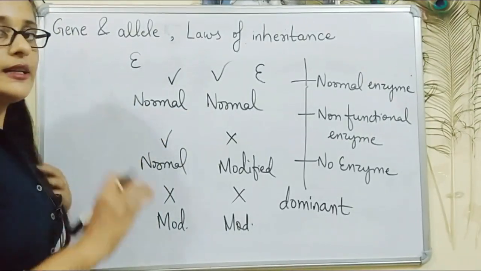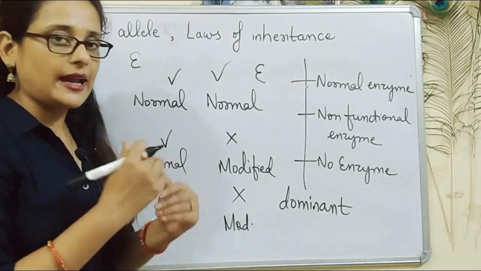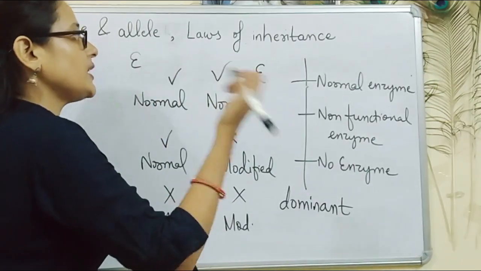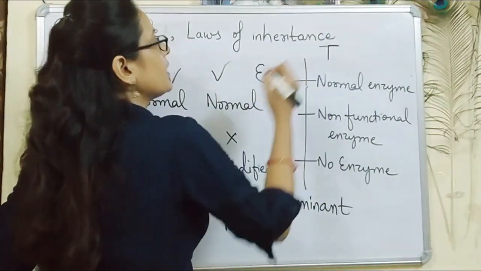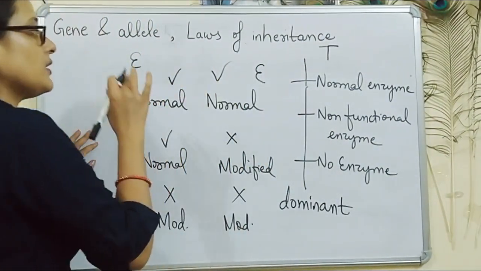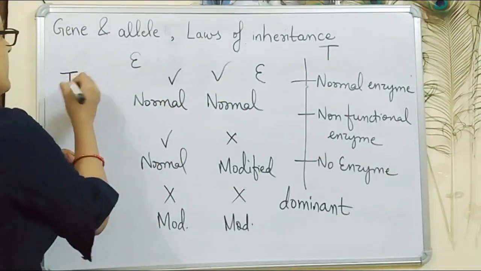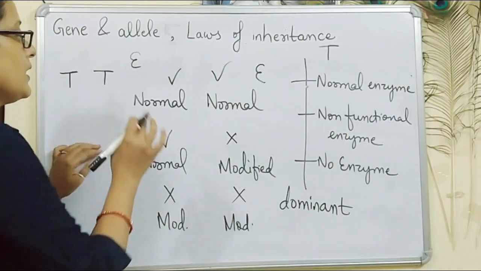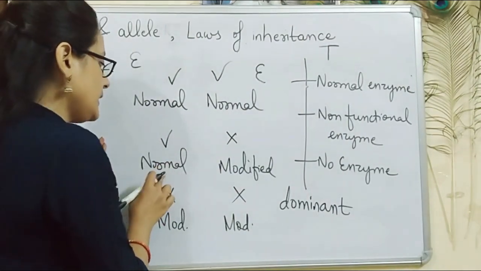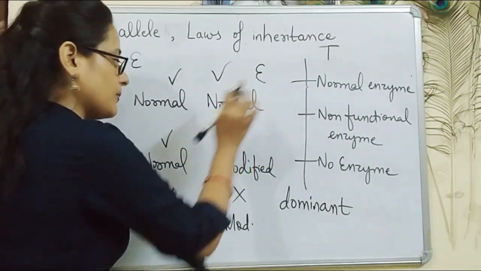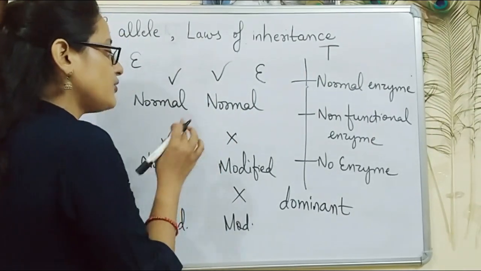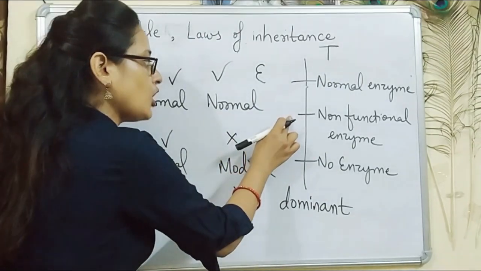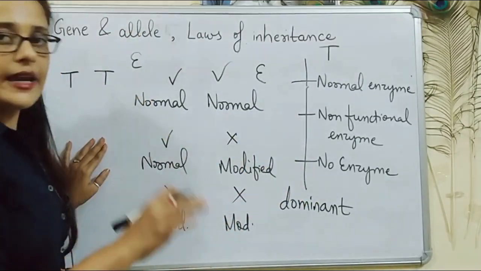As you all know, dominant alleles are written in uppercase alphabet. That is, suppose we are talking about plant height, so we are choosing one alphabet T. The alleles which will work normally will be given capital T, capital T. So this case is capital T, capital T. In second case, one allele will form a functional or normal enzyme. The other allele, for example, cannot form a normal enzyme, which means it forms a non-functional enzyme or no enzyme at all.